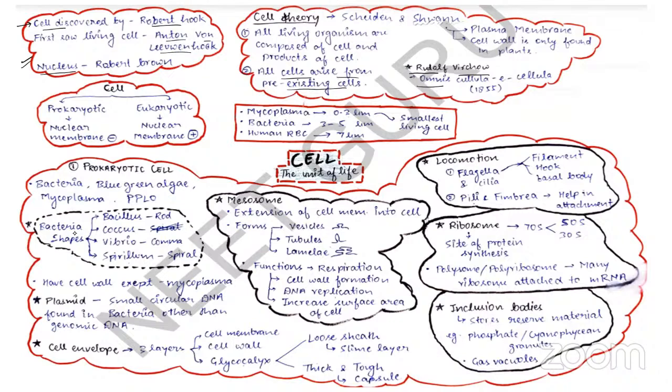You can write these points in your book or in your notes, because these points are very important. Okay. Next, after the cell wall is your cell membrane, and the cell membrane of prokaryotes and eukaryotes is similar, that is, a phospholipid bilayer.